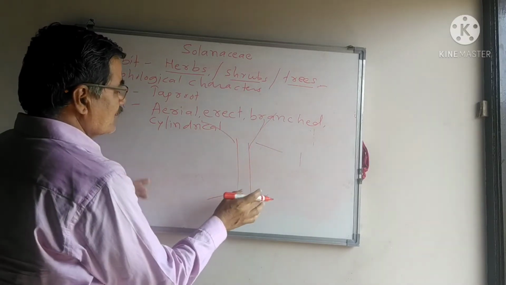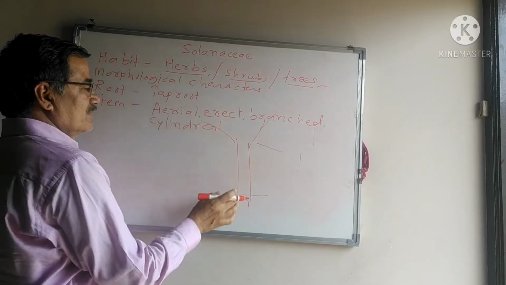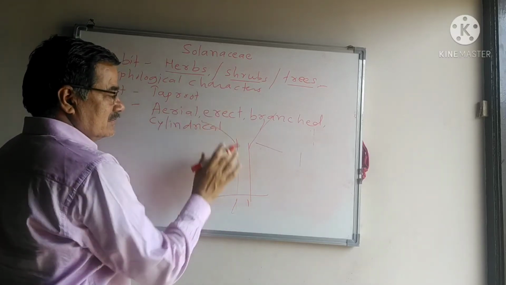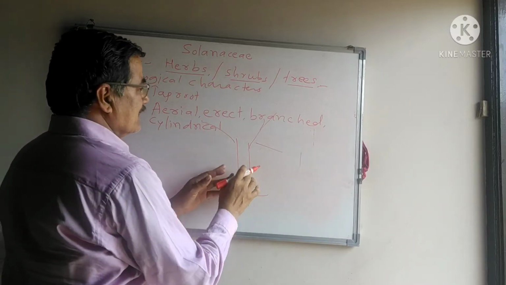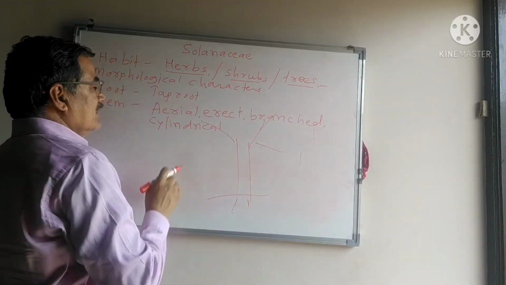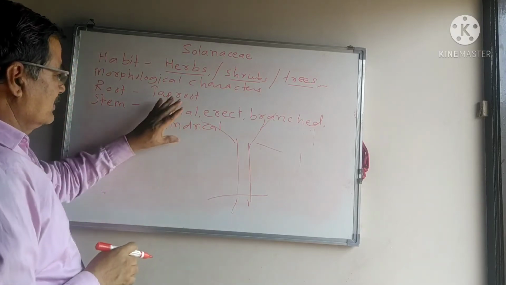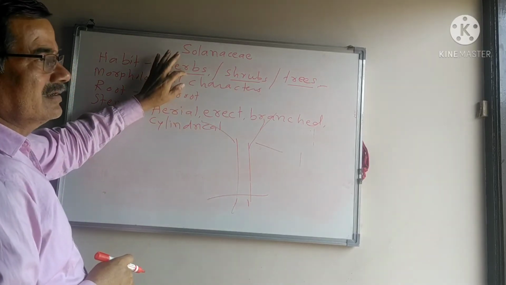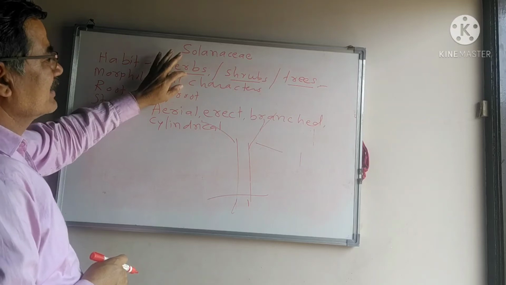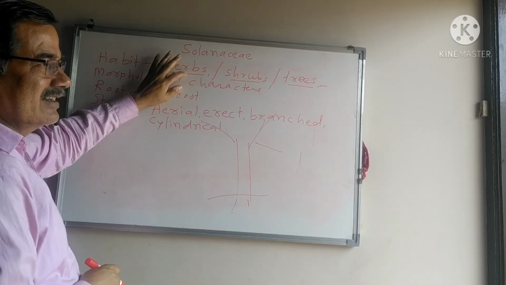Stems grow generally above the soil surface, aerial, erect, always branched, and cylindrical. In the majority of herb species the stem remains green in color.